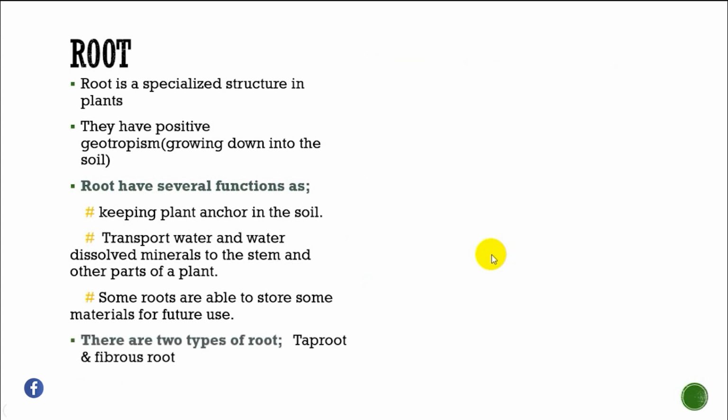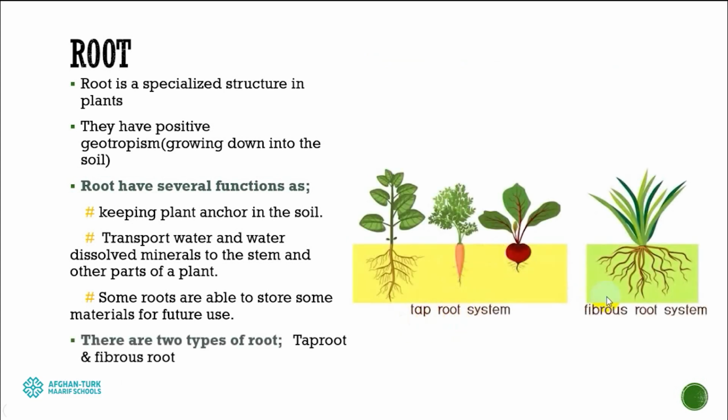And generally we have two types of root, taproot and fibrous root. Fibrous root is like a branched root, and taproot is a central root with some hair-like roots coming out from its sides. So generally we have two types of root.